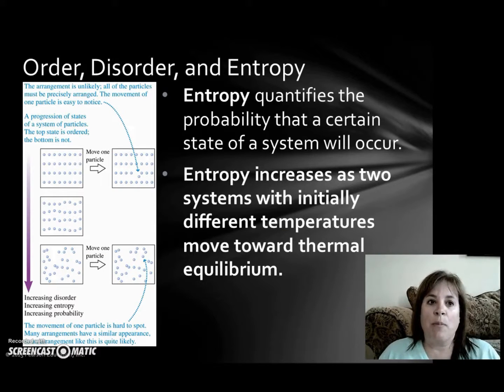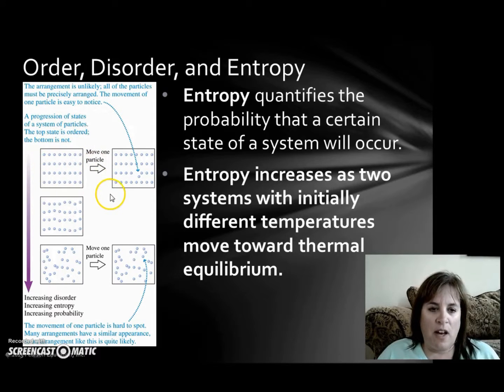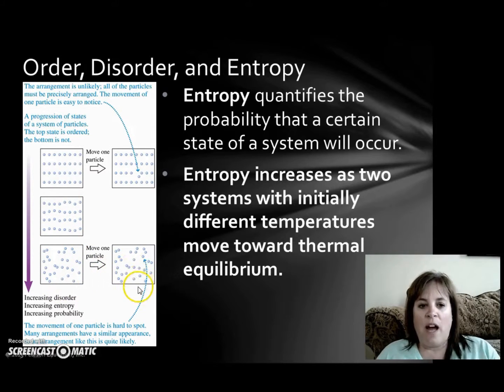So we just saw with ping pong balls this whole thing of order and disorder, and it's really what entropy is. Entropy actually is a quantification of the most probable state of a system. Entropy will only increase in a system. So if we take a look here at some particles, if we set these particles up in these nice orderly rows and we move one particle, that's really obvious. But the more these particles become disordered, the more probable that state is. So if I move one particle, you wouldn't really even notice, right?